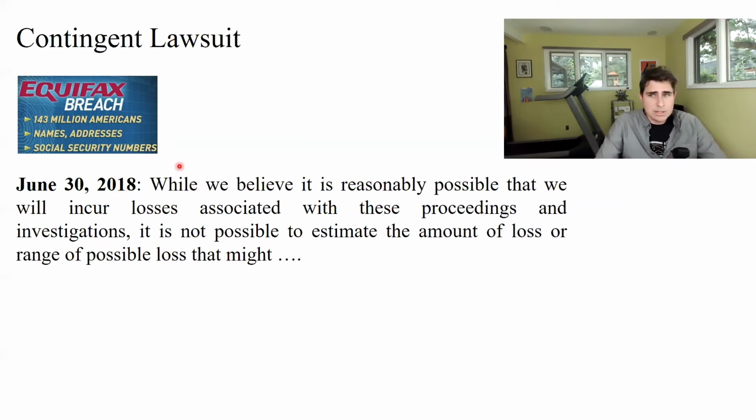While we believe it's reasonably possible that we will incur losses associated with these proceedings and investigations, it is not possible to estimate the amount of the loss or the range of possible loss that might occur. I think I left that word out, might occur. So what are the key words here? Reasonably possible, and it is not possible to estimate. So when they say it's reasonably possible we will incur a loss, what they are not saying is that it is probable that we will incur a loss. And you might disagree with their judgment here, that they're saying it's reasonably possible, but it's not probable. You might disagree with their judgment as of June 30th, 2018.